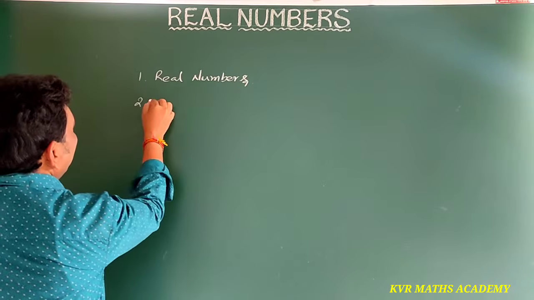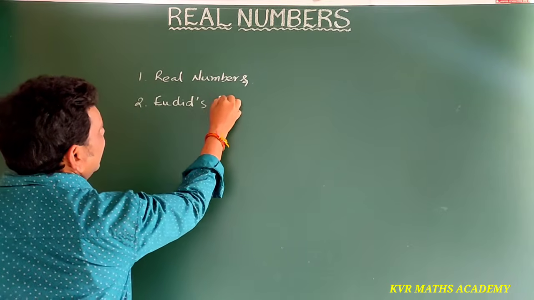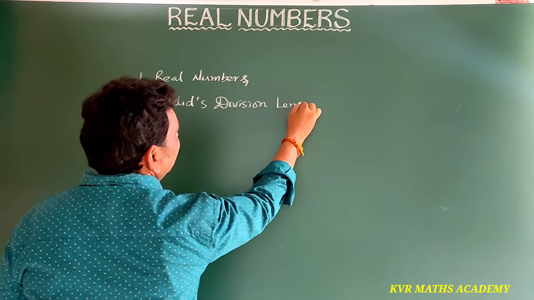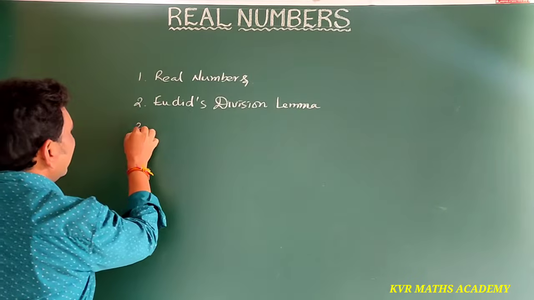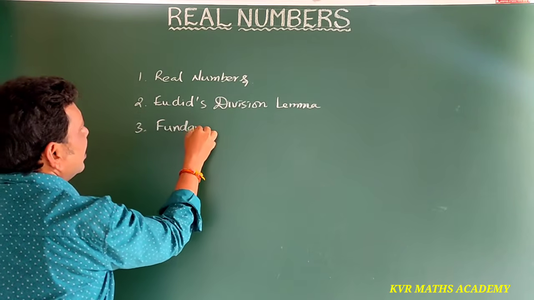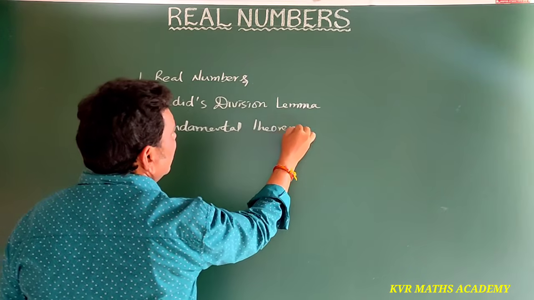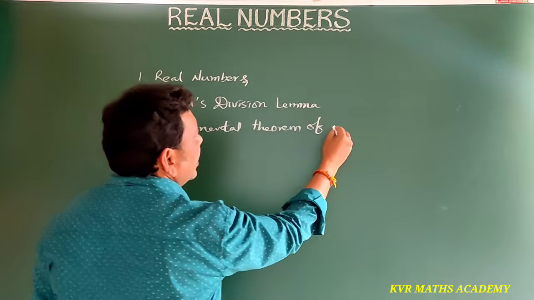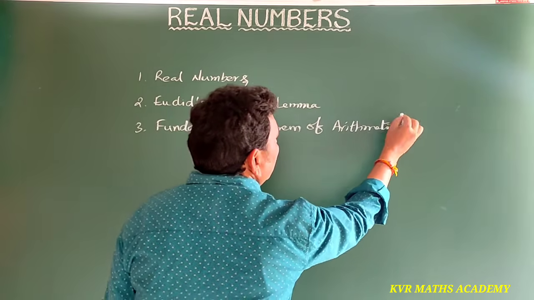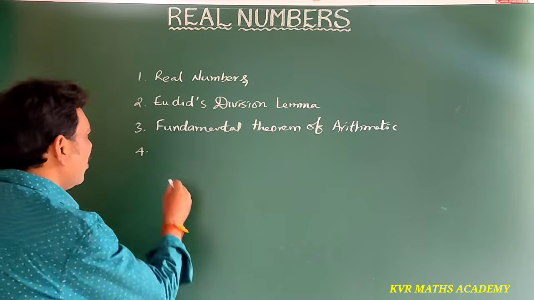Next, second one, Euclid's division lemma. And third one, fundamental theorem of arithmetic. And fourth and final one is logarithms.